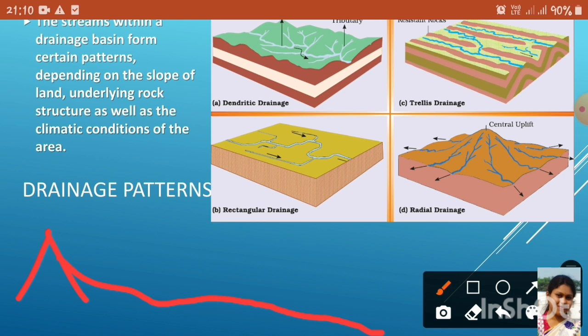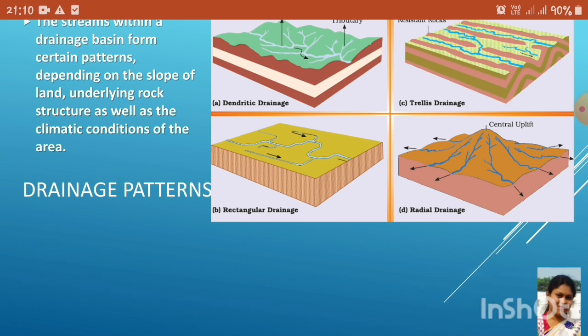Drainage pattern basically depends upon the geological time period, structure of rocks, topographic slope of land as well as the climatic conditions of an area. At first we all read about the dendritic drainage pattern. Now what is dendritic drainage pattern? Here is a picture of dendritic drainage pattern.